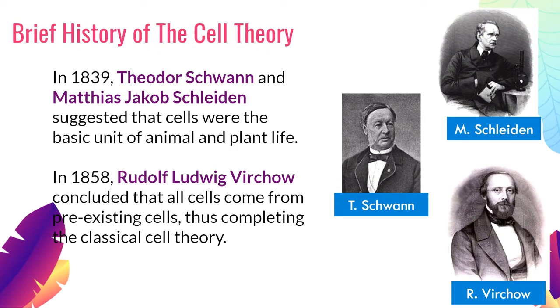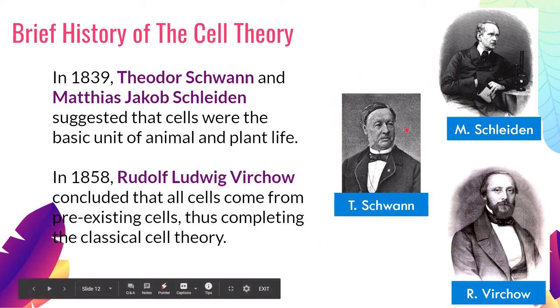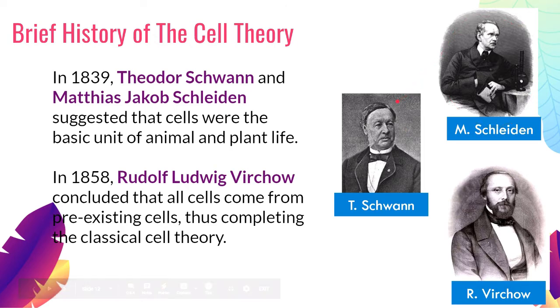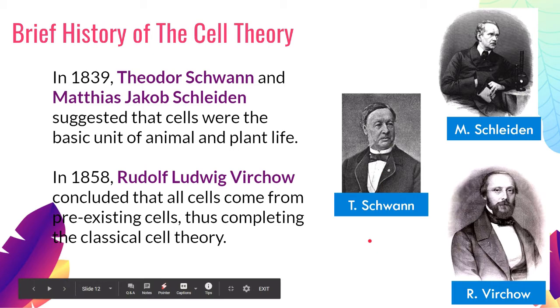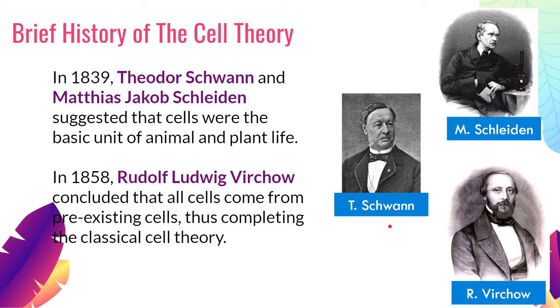So in 1839, Theodor Schwann and Matthias Jacob Schleiden were able to discover from their individual work that plants and animals are made up of cells. Now, in order for you to remember, here's something I will teach you. Schwann sounds like swan, which is an animal, and he was the one who said that animals are made up of cells in his research. While Schleiden was the one who said that plants are made up of cells. So, from their separate observations, researches and experiments, they were able to discover that.